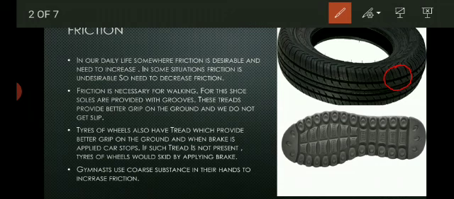Gymnasts use a coarse substance on their hands to increase friction. You have seen gymnasts on events like bars and rings apply powder, chalk powder, which is a coarse substance, on their hands for increased friction so that they can grip the bar or the ring properly.